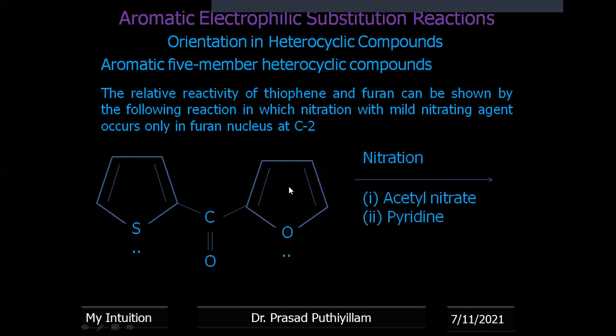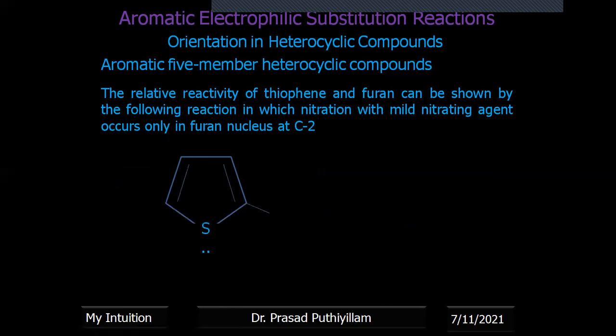And we already explained that thiophene is less reactive. Therefore, comparatively, the furan molecule, with the oxygen heteroatom, is more reactive, and position 2 is more favorable for electrophilic substitution. Therefore, in nitration in the presence of acetyl nitrite and pyridine, the nitration takes place at the furan ring at position 2. Okay, so this will be the product formed.